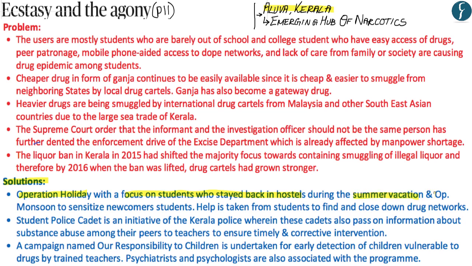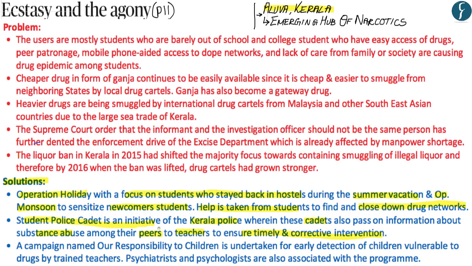Similarly, the Kerala police has started an Operation Monsoon, which focuses on newcomer students, whereby in both of these operations, help is taken from the students to find and close down drug networks. Similarly, a student police cadet initiative has been started by the Kerala police, whereby these student cadets pass on information about substance abuse which might be undertaken by their fellow students, whereby they pass on this information to teachers, which ensures timely and corrective intervention so as to stop further drug abuse by those students.